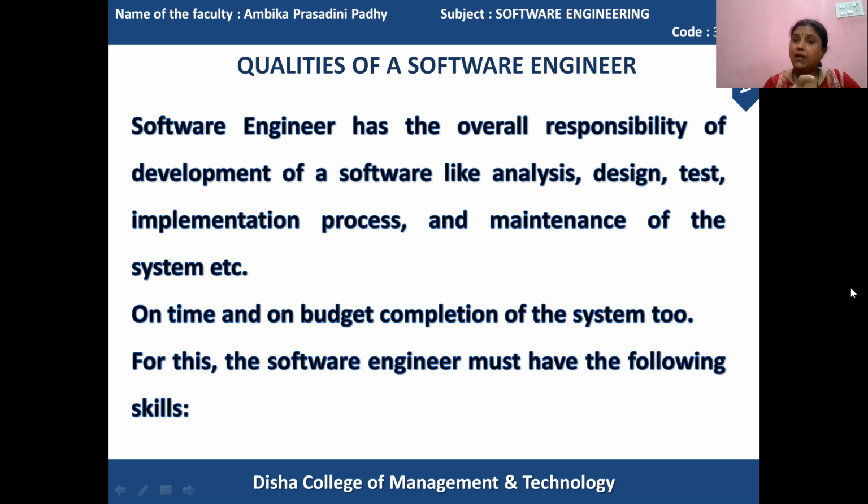The software development requires analysis to be performed, designing to be done, testing activities to be prepared, implementation processes to be followed, maintenance measures to be followed. And all these activities should be well known to the software engineer. How to do all those activities should be known by him.